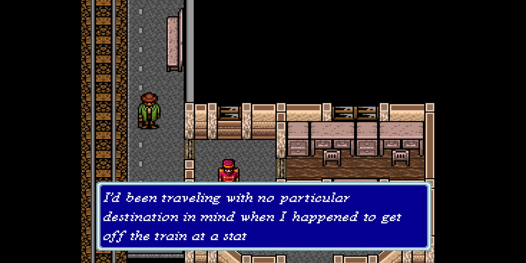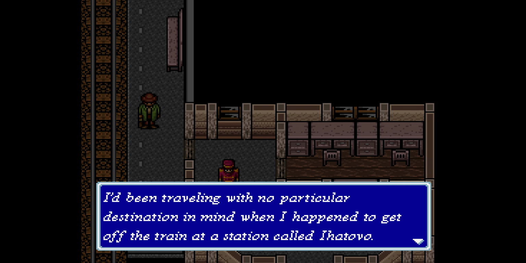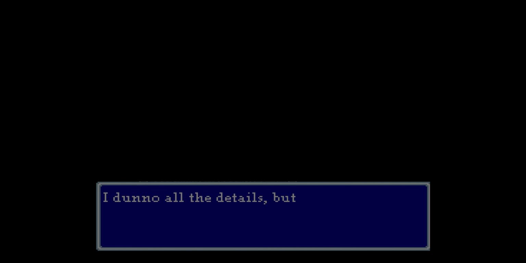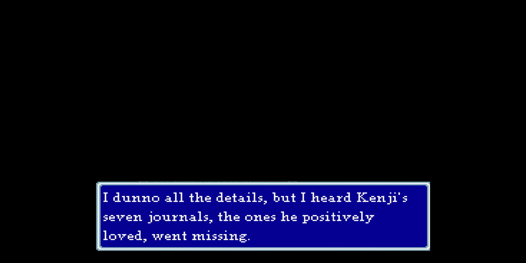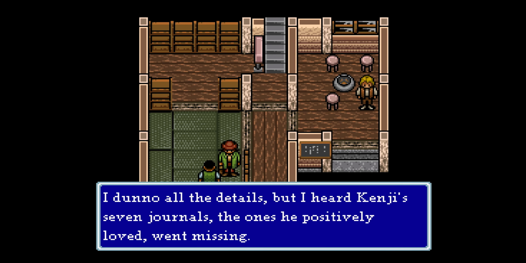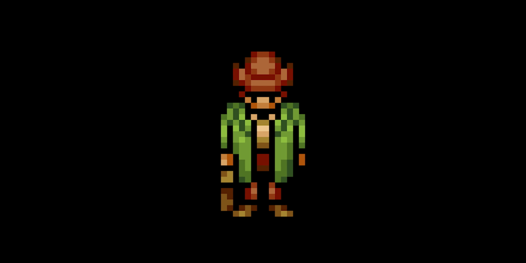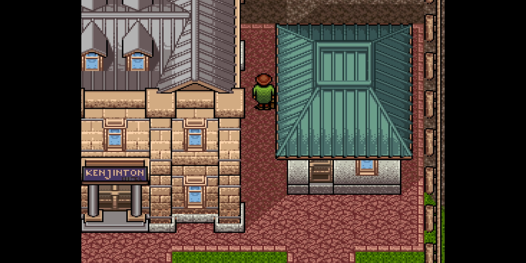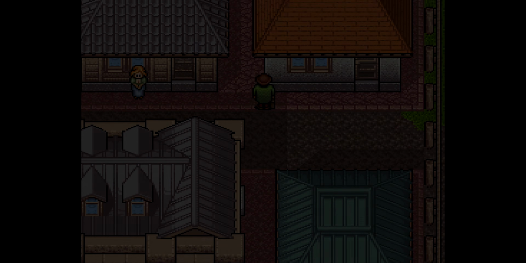A lonely traveler steps off the train. Wearing a bowler hat, a trench coat, and holding a briefcase, the traveler has arrived in the country of Ihatovo, and soon learns about the 7 missing notebooks of the town's local writer Kenji Miyazawa. Swept away by curiosity, the traveler decides to search for Kenji's missing notebooks and the man himself.